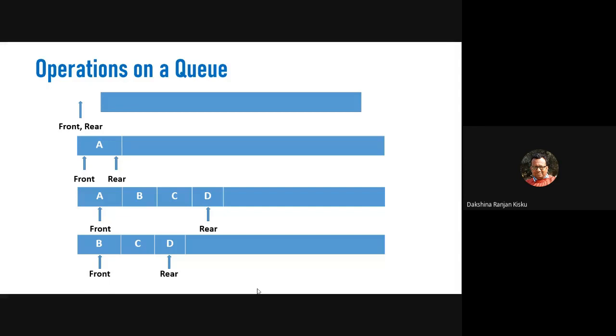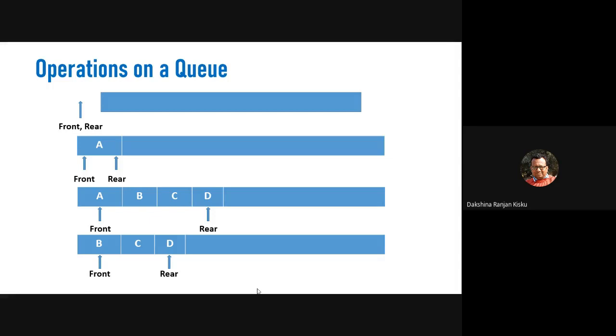When the first item is inserted at the rear end, then both the front and rear will point to this first item. That means when the first item is added to the queue, this first item will be pointed to by the front pointer and the rear pointer. Okay, that means both the front and rear variables will contain this element.